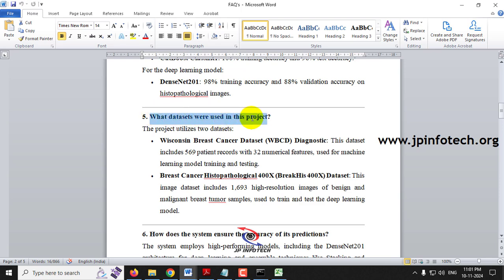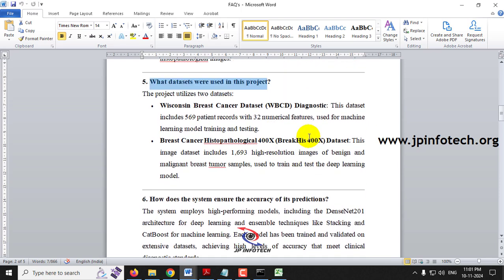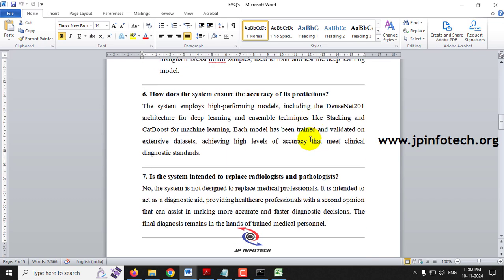What data sets are used in this project? For the machine learning part we have used the WBCD data set, and for the deep learning part, the image data set, we have used the BreakHis 400x data set. And how does the system ensure the accuracy of the project? The system employs high performance models, including DenseNet for deep learning and ensembles like stacking and CatBoost for machine learning, which ensures the accuracy of the predictions.